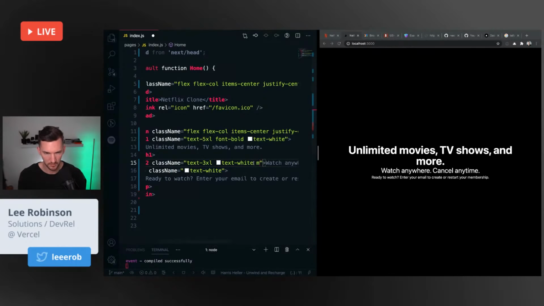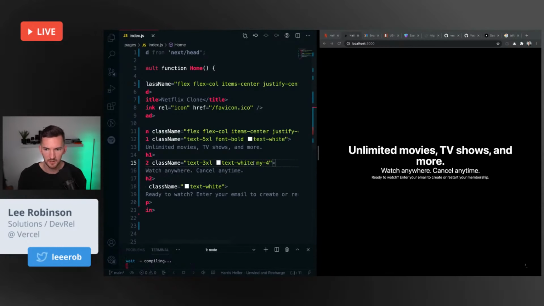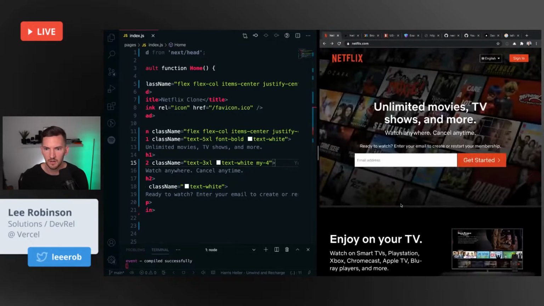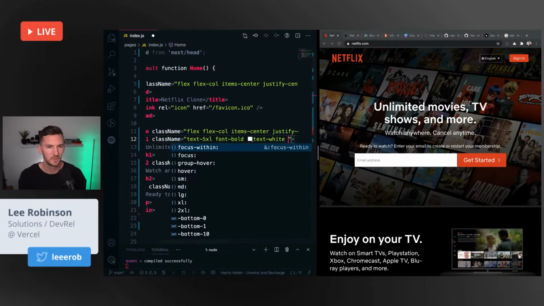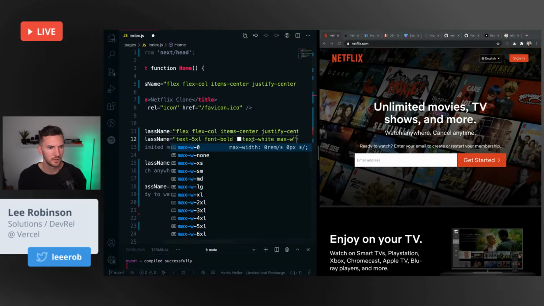And I could also just do margin Y. That looks okay. And now I need like a max width, I feel like, on the title, because that seems like it's purposely breaking 2 lines. Max width.